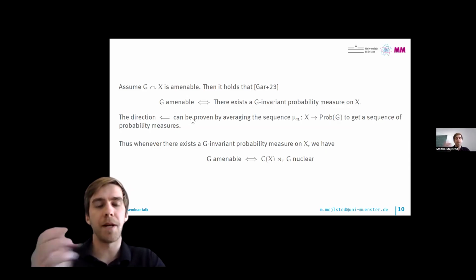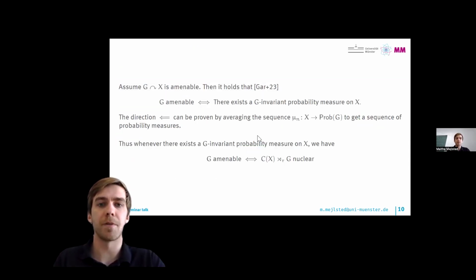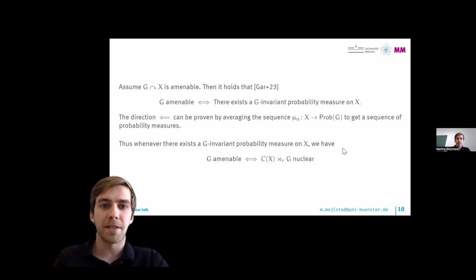So we have a partial converse to this implication here in the case where we have a G-invariant probability measure. Whenever we have a G-invariant probability measure on X, we have the conclusion that G is amenable if and only if this reduced cross product is nuclear. So we might ask, the actions that we could be interested in of some non-amenable groups, do they in fact admit some G-invariant probability measure on X or not?